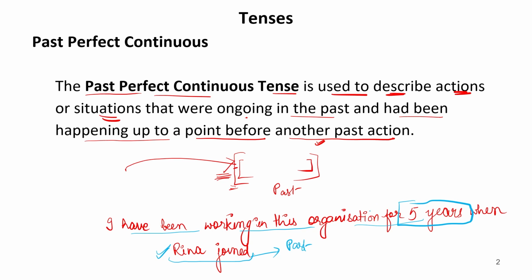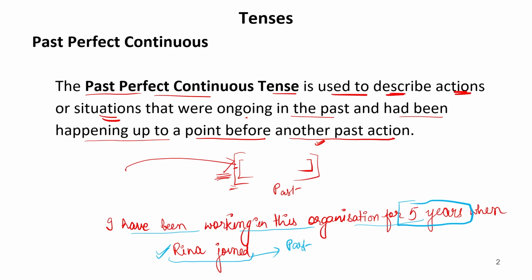Maybe now it has been 7 or 8 years that I've been working in that organization. But at that particular time when Reena joined, it was only 5 years of mine in the company. So this is called past perfect continuous tense.